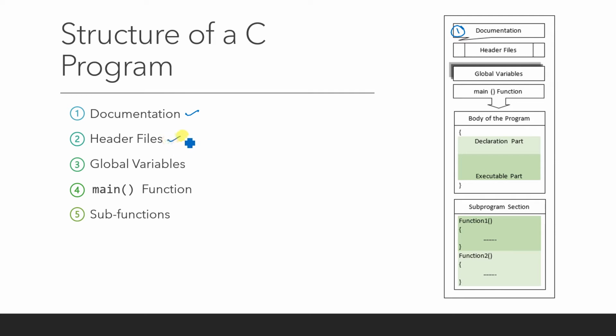Then you have to include the header files, that is step number 2. Then the third point is the global variables. This is the third step. And the fourth step is your main function and its body. So this part is entirely the main function and the body of that main function. This is your fourth part, and the final is your sub functions. So the sub function is the fifth part. Every program, when you are going to write a C program, must follow this structure.